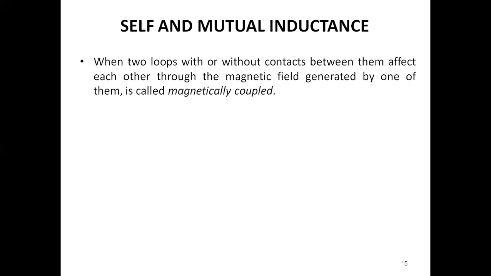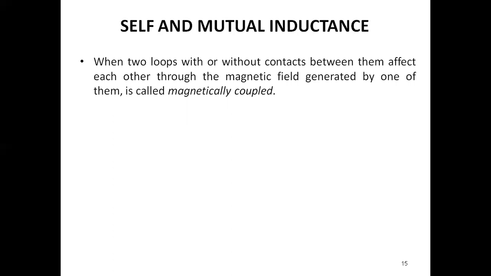In magnetically coupled circuits, the two loops may or may not have contacts between them, yet they affect each other through the magnetic field generated by either one of the coils. The field created by the first coil also affects the second coil.